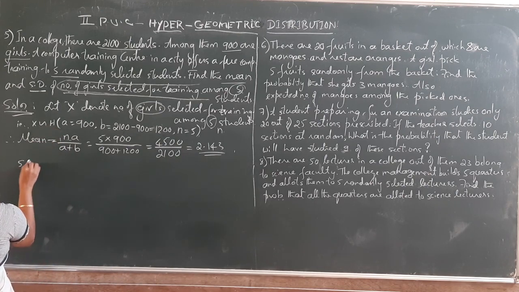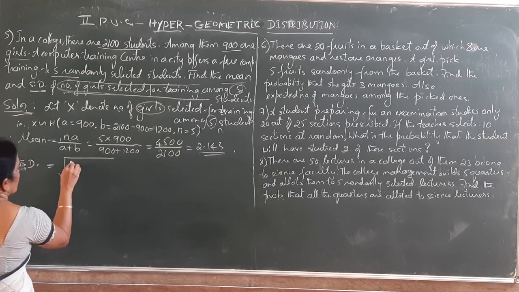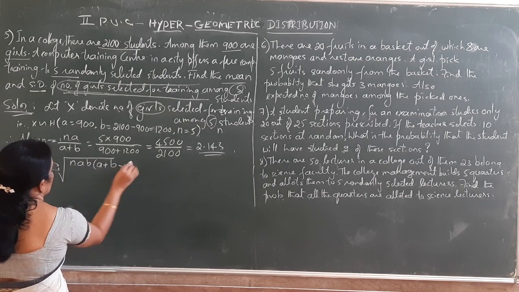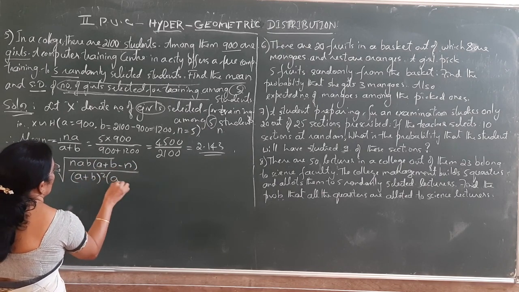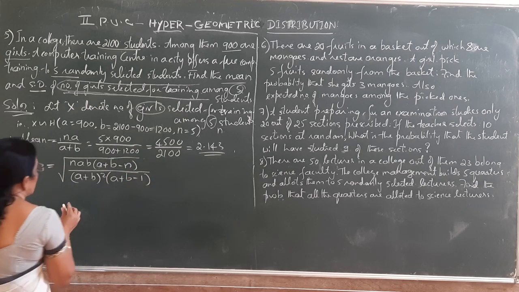Standard deviation. Standard deviation is equal to the square root of NAB into (A plus B minus N) divided by (A plus B) whole square into (A plus B minus 1). It is the formula for standard deviation.